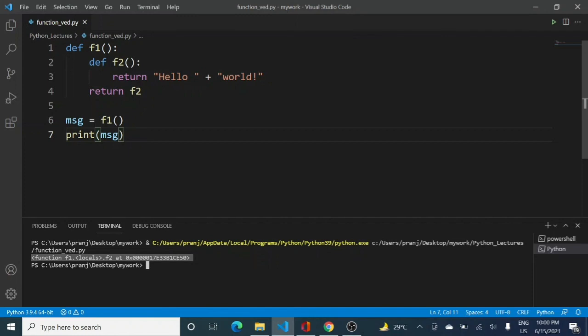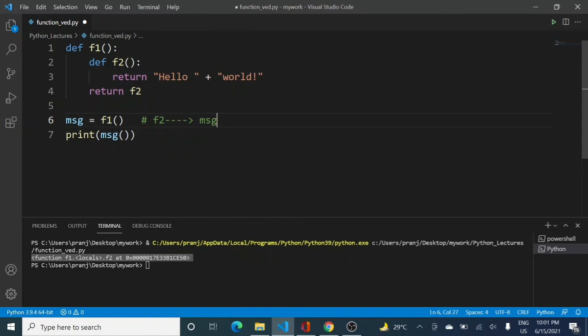But where has hello world gone? Remember, in order to print hello world, we will be using the message variable as a function. That is something really important, and I wanted to show you this. When you called F1, it returned F2. That means this F2 is now message. Now F2 can be used by the name message.